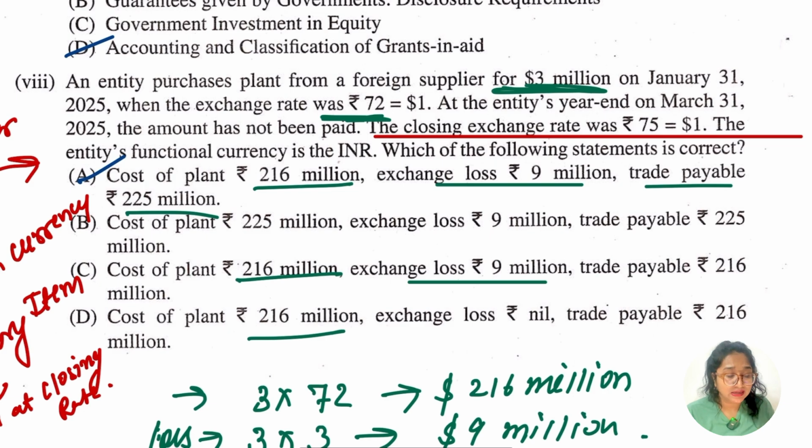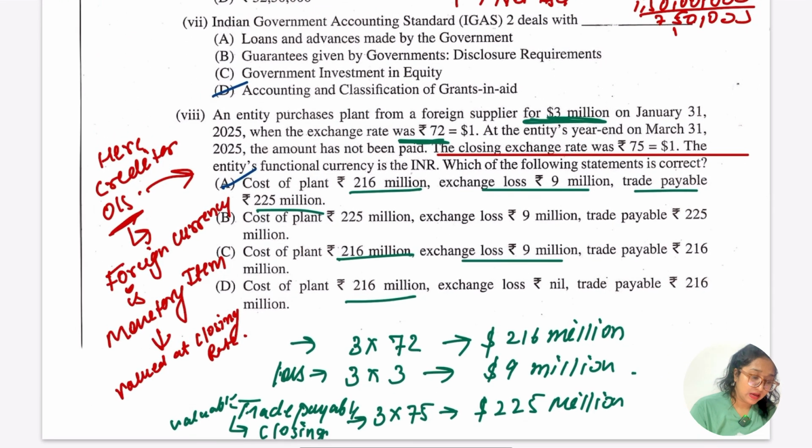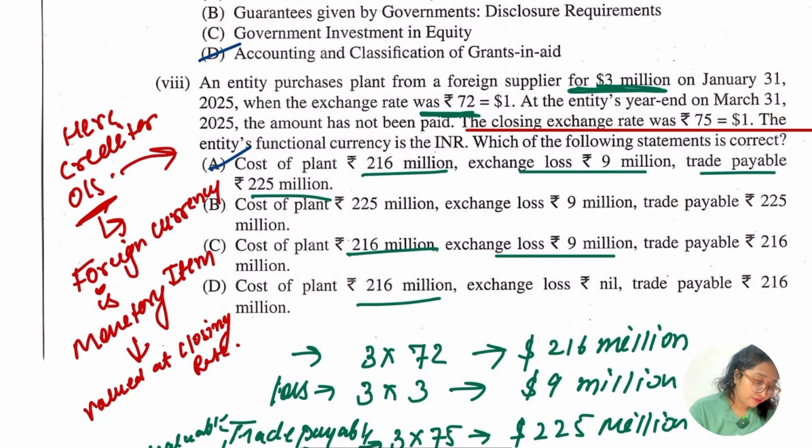So definitely, let me tell you, here the creditor is outstanding because the amount is not paid to the supplier, and in this case a foreign currency payable is a monetary item, and that would be valued at what? The closing rate. इतनी बात समझ में आएगी. So it's going to be valued at what? The closing rate, and the closing rate is going to be rupees 75, which is equal to $1, on what? The end of the year, 31st March 2025 की बात कर रहे हैं. ओके, इतनी बात समझ में आ गई? हाँ जी, मुझे बहुत अच्छे समझ में आ गई.